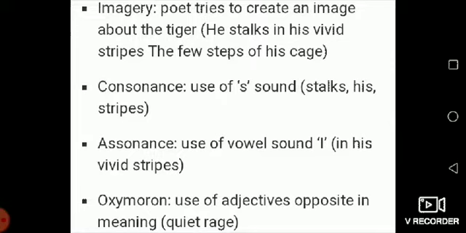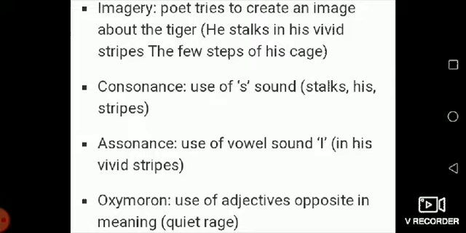Assonance means here the use of vowel sound, while in consonance it is the use of consonant sound. That is here the i in his vivid stripes. So here in his vivid stripes, the i sound is prominent. So that is assonance.